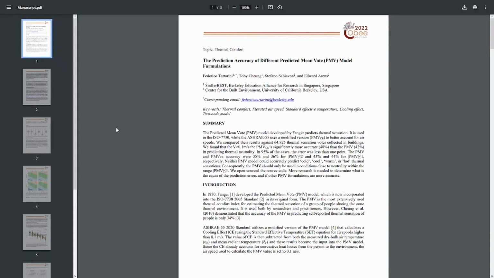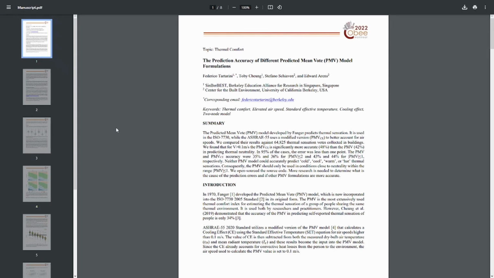In our paper, as previously also shown by other researchers, we also showed that the PMV model is only accurate within a very narrow range of thermal sensation. In particular, we showed that the model is only accurate in predicting people who reported to be neutral, and then the accuracy slightly decreases when trying to predict people feeling slightly cool or slightly warm, and then the accuracy is extremely low when predicting people feeling cold, cool, warm, or hot.